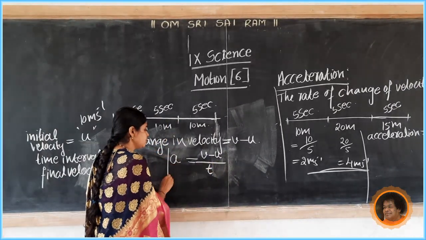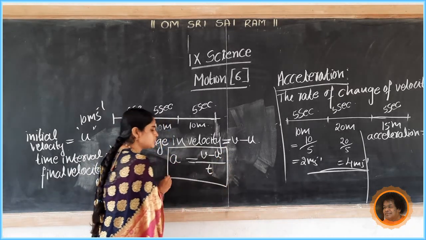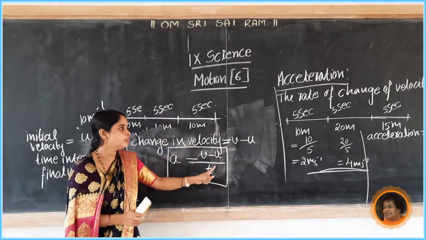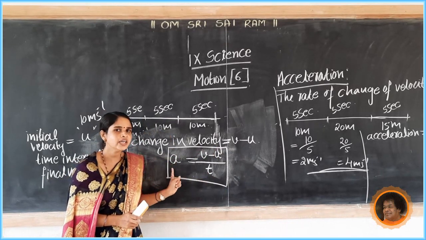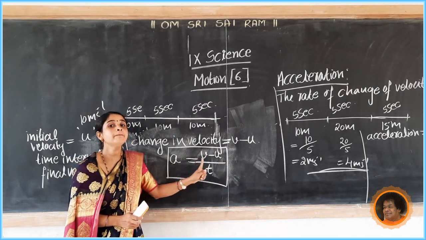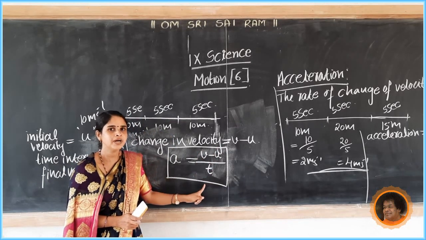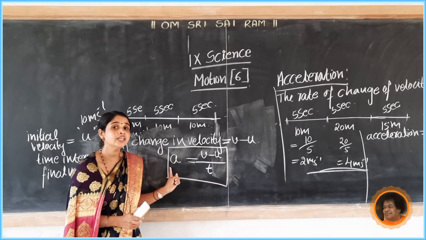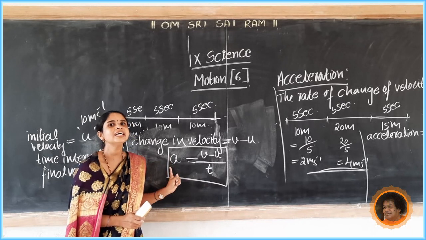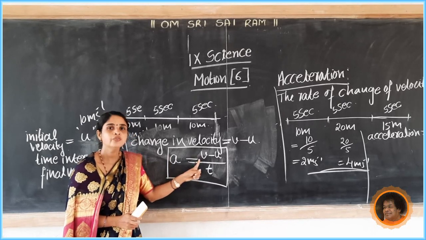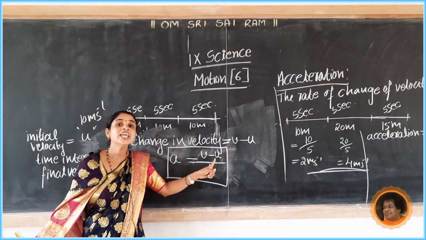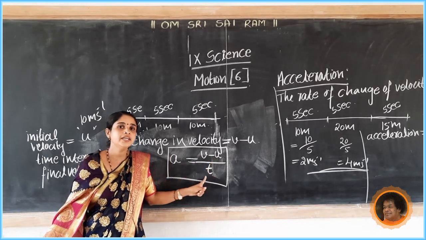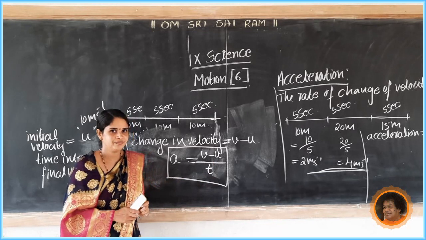So the acceleration formula is a equals v minus u divided by t. What is meant by a here? a is acceleration, v is final velocity, u is initial velocity, and t is time.